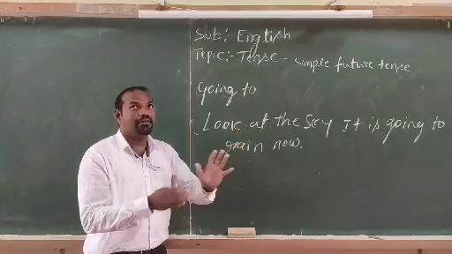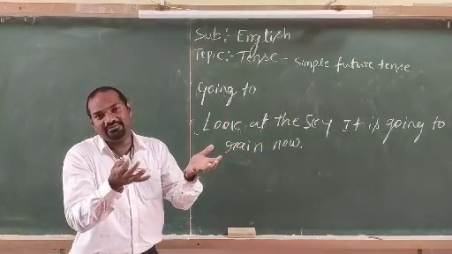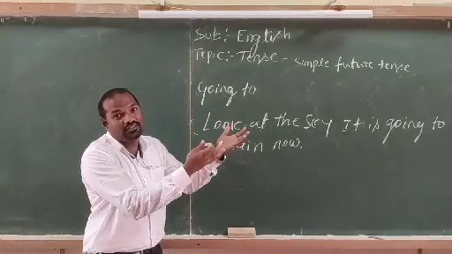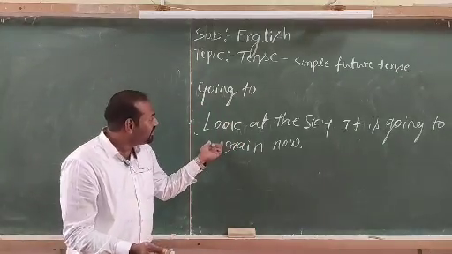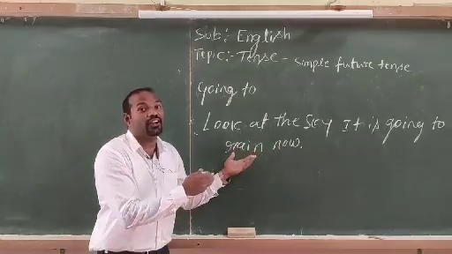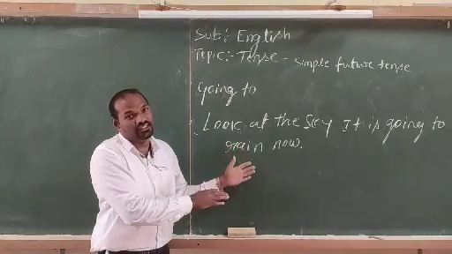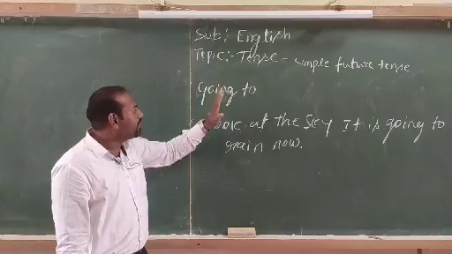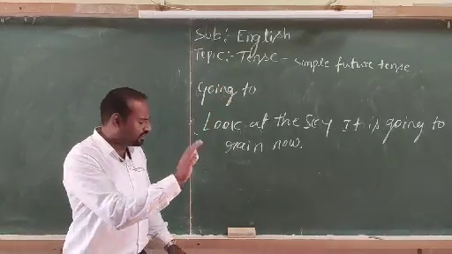Look at the sky. Maybe the dark clouds are gathered in the sky, and by looking at the dark clouds, we are predicting the future. I think, look at the sky, it is going to rain now. It is going to rain now, based on the present situation. So these are the two major differences between will and going to in making predictions. Okay, I think it is clear.